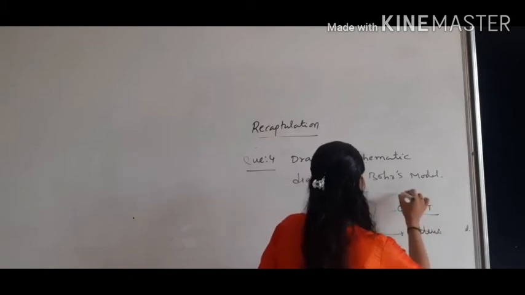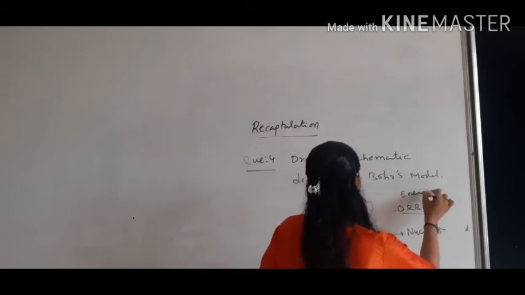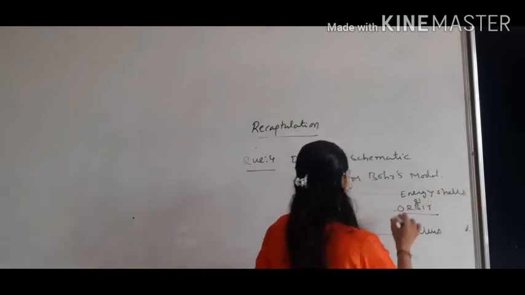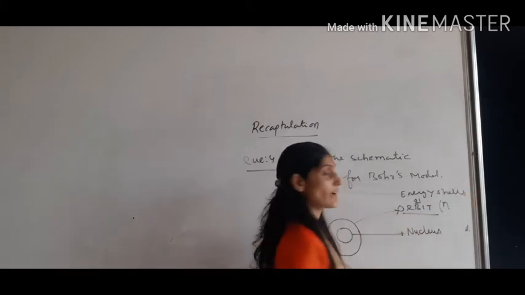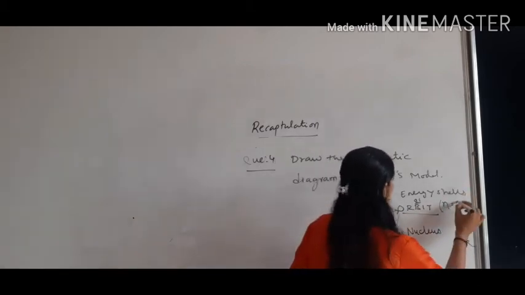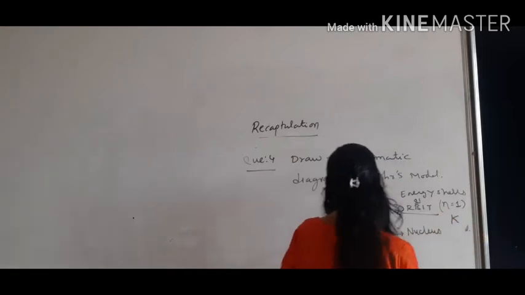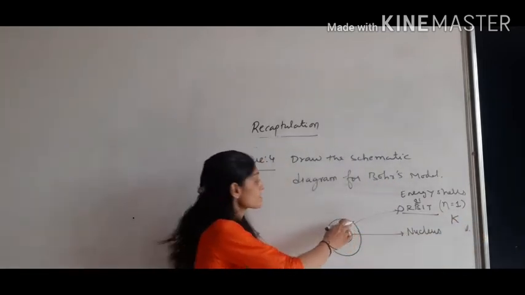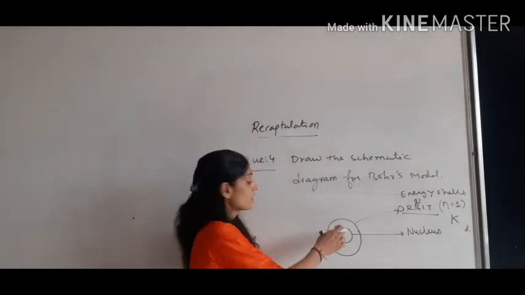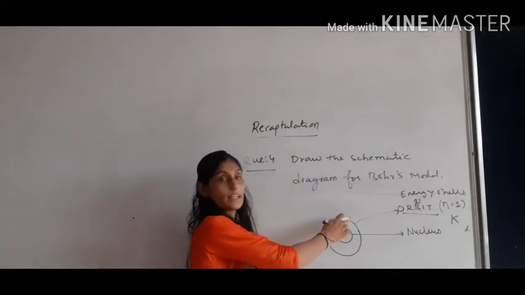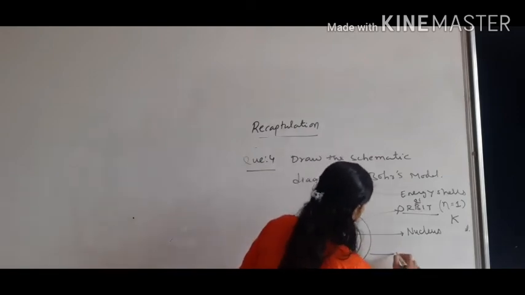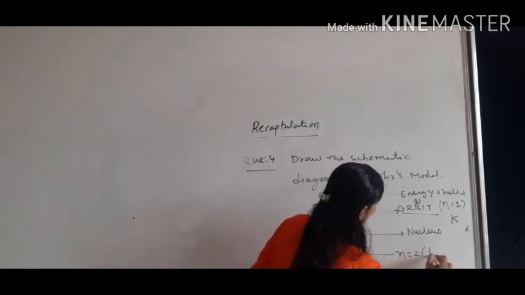That orbit is also known as energy level or energy shell. When we denote the energy level by n is equal to 1, that shell is known as the K shell. So the very first energy shell around the nucleus is the K shell. Then we draw the second one, n is equal to 2, that is known as the L shell.